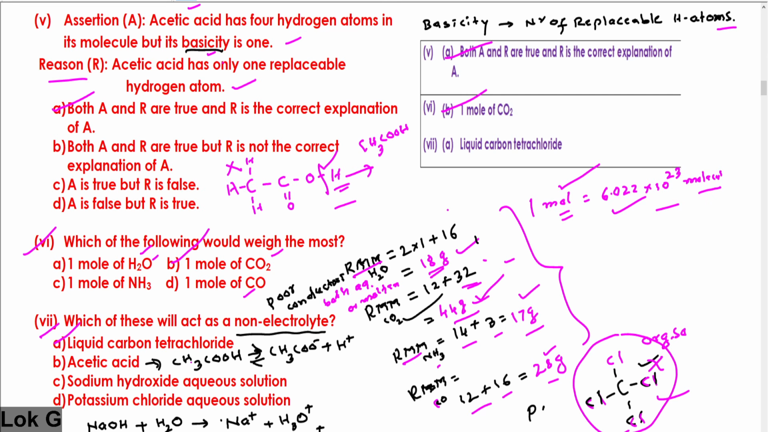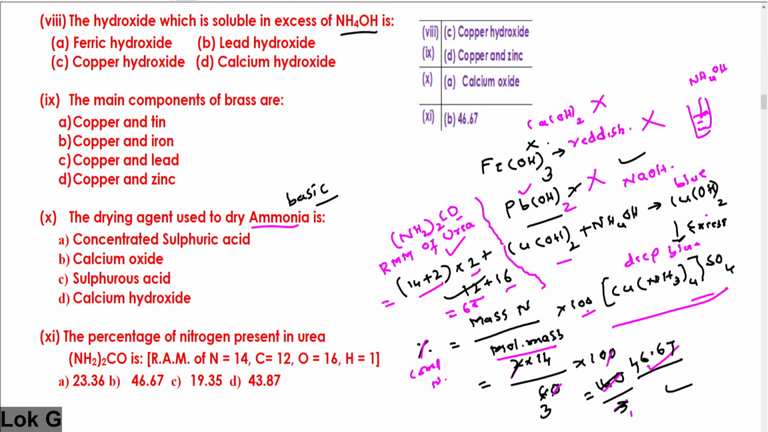As far as acetic acid is concerned, it is an electrolyte because it is a weak acid and ionizes producing acetate ion and H plus ion. Sodium hydroxide is a strong base, ionizing completely producing Na plus and OH minus ions. KCl reacts with water producing K plus ion and Cl minus ion, and therefore they can produce ions. All the 3 are electrolytes, only the first one is a non-electrolyte. Therefore, the correct answer is liquid carbon tetrachloride.